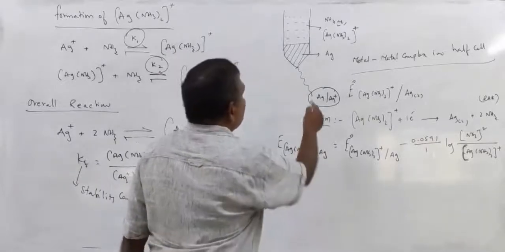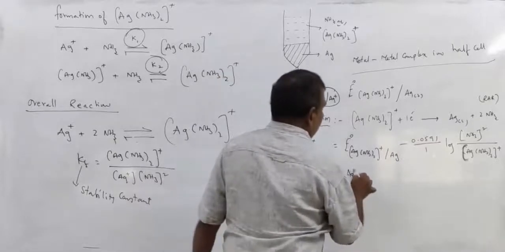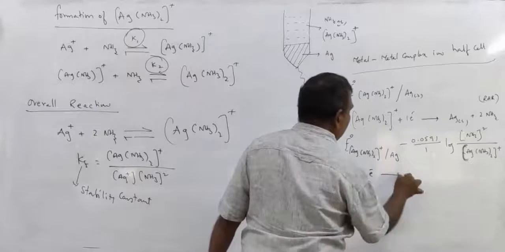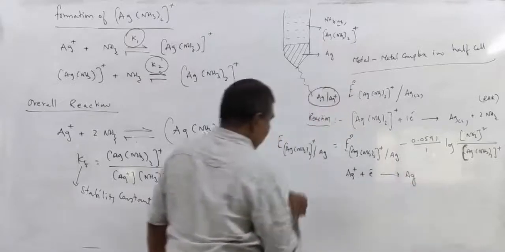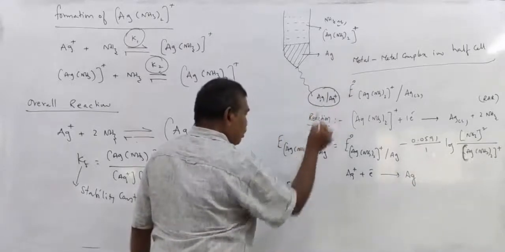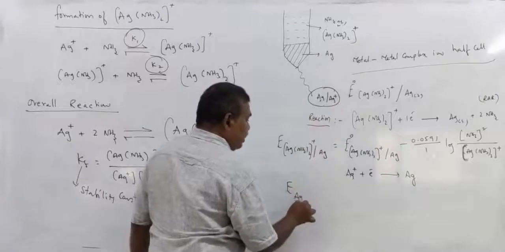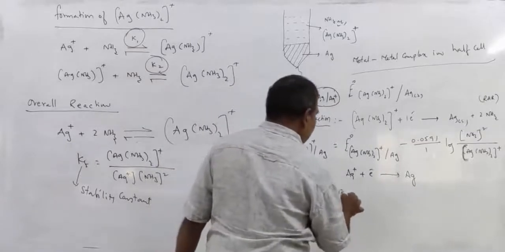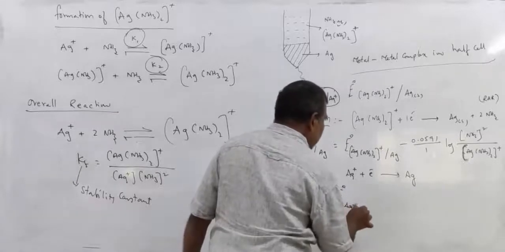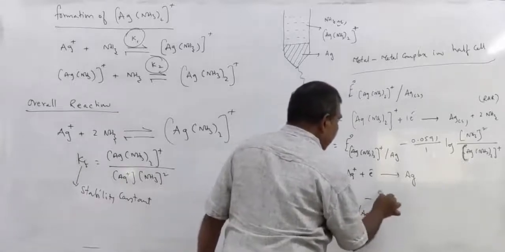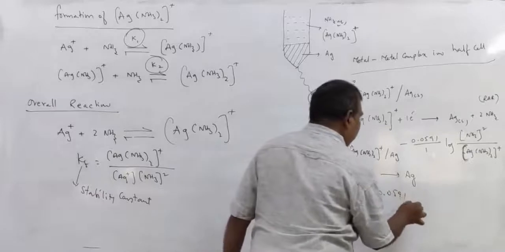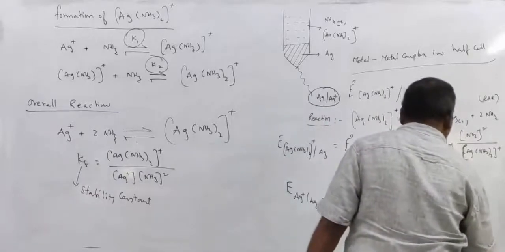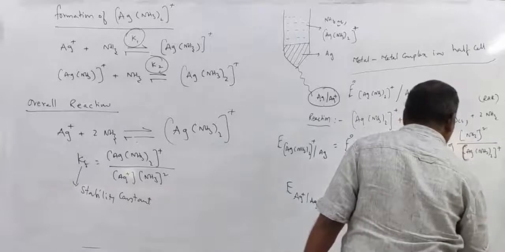Now let us suppose that the reaction here is Ag+ plus electron gives Ag. Now apply the Nernst equation for this electrode. E Ag+ to Ag is equal to E naught Ag+ to Ag minus 0.0591 by 1 log 1 by Ag+ ion concentration.